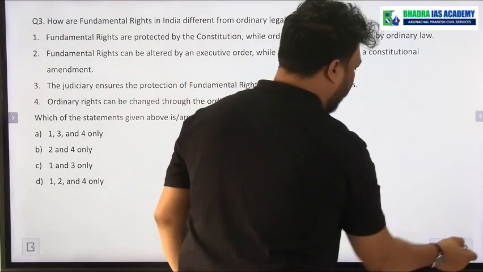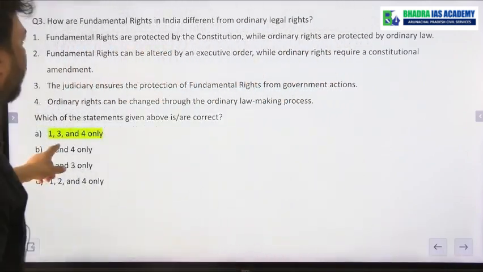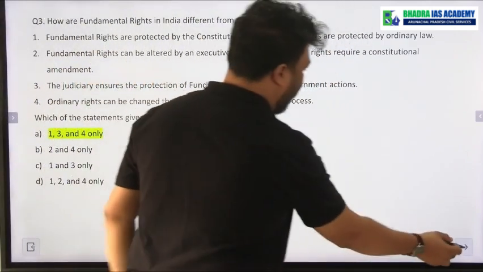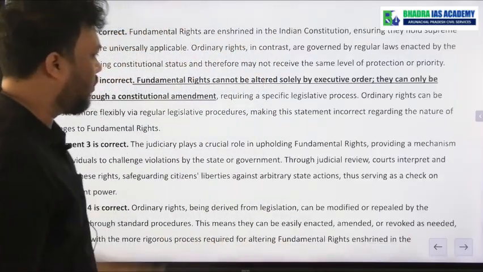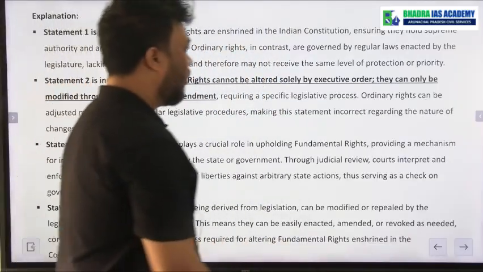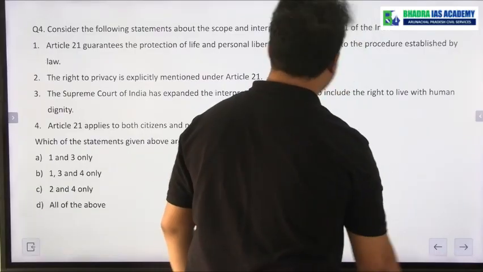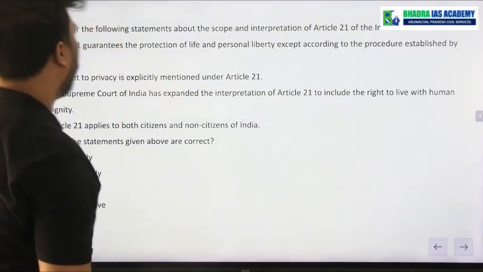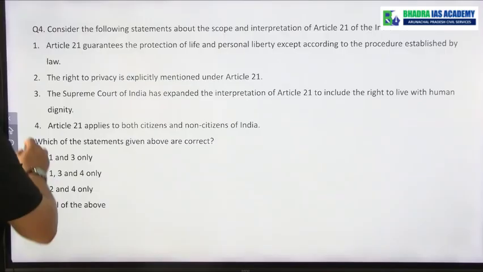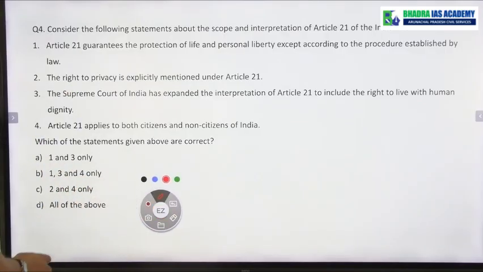Okay, so you can see 1, 3 and 4, and a detailed explanation is given here. You can download the PDF and read from here. Okay, already I have discussed each point. Next, coming to question number 4.